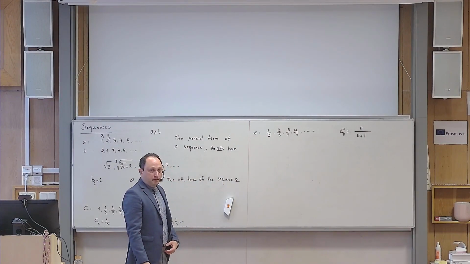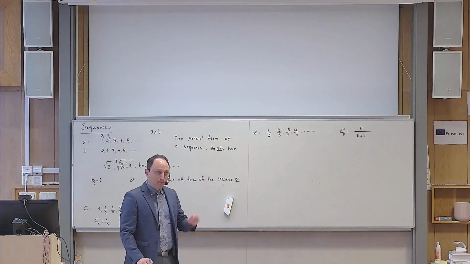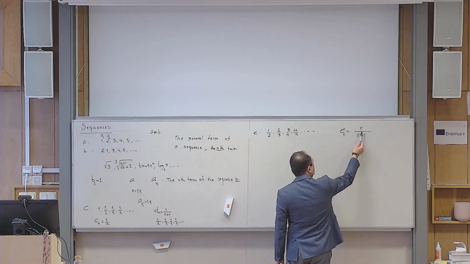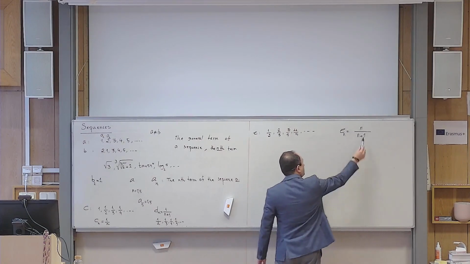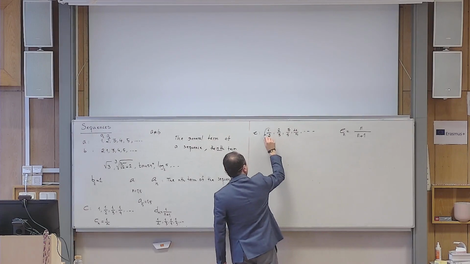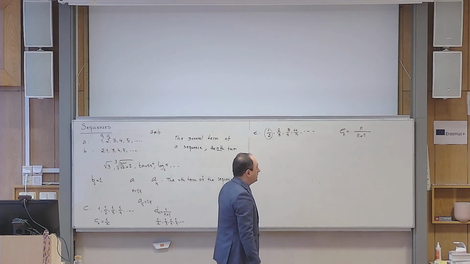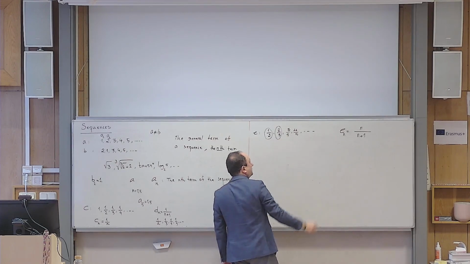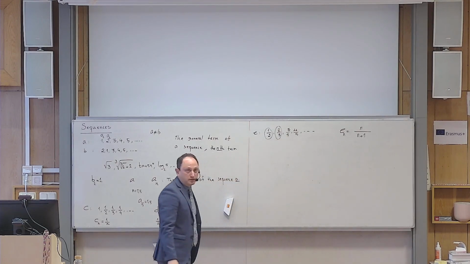Yes? You try from n equals 1. This is essential. You have to start from n equals 1. If you put n equals 1, then what happens? It becomes 1 over 2, and that is correct. The first term is really 1 over 2. And if you choose n equals 2, then it becomes 2 over 3. So that's correct. And then hopefully you can convince yourself that's a good formula for this.